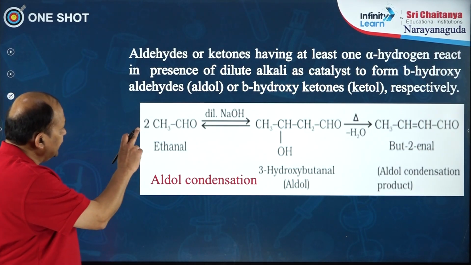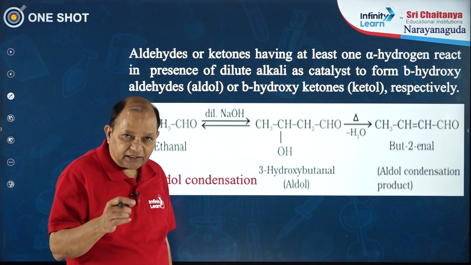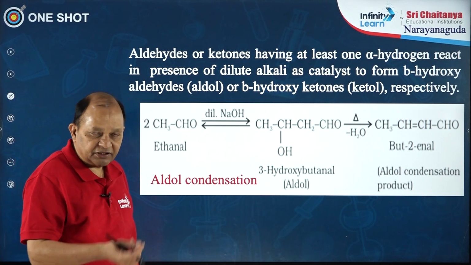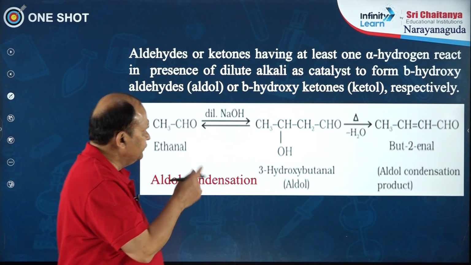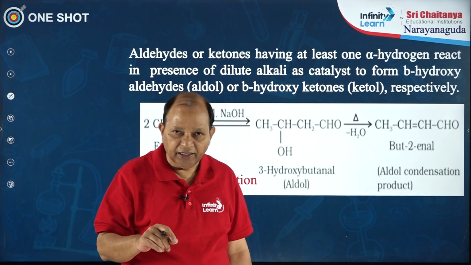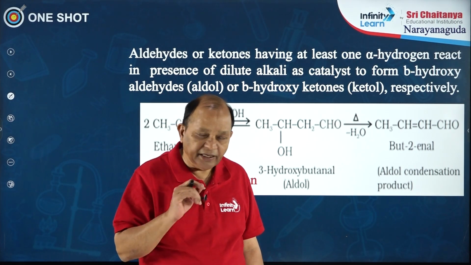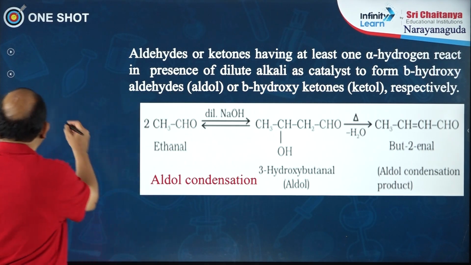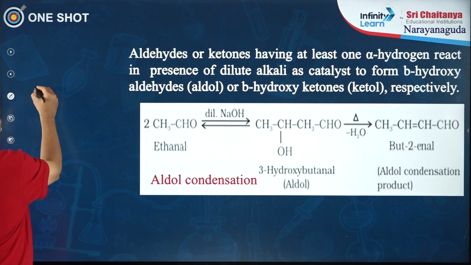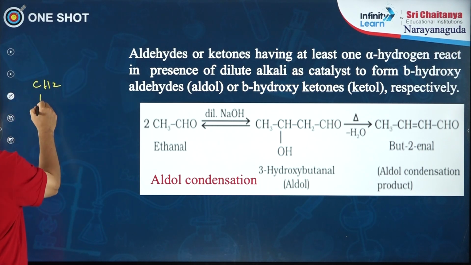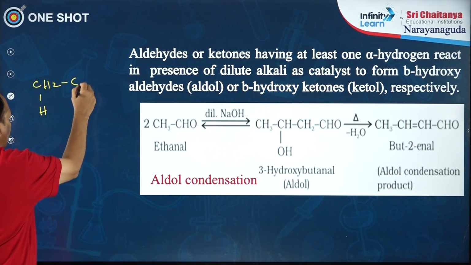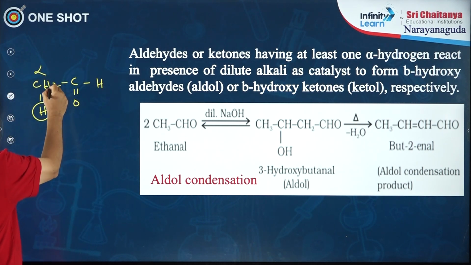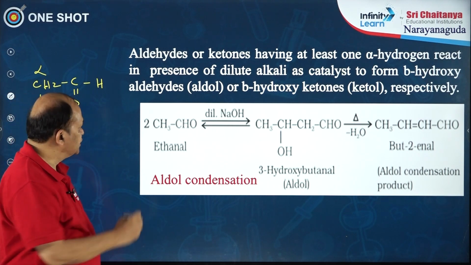Aldehydes or ketones having at least one alpha hydrogen, on reaction with dilute alkali, which acts as a catalyst, give beta hydroxy aldehydes or beta hydroxy ketones. They are called aldol or ketol. Here we have a carbonyl compound with at least one alpha hydrogen. This is the alpha carbon, this is the alpha hydrogen. Of course, there are 2 more alpha hydrogens in this molecule.